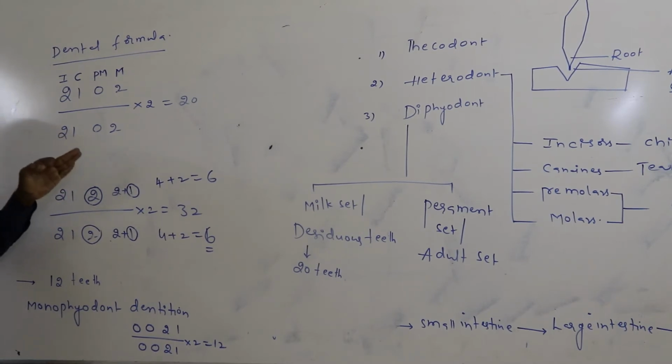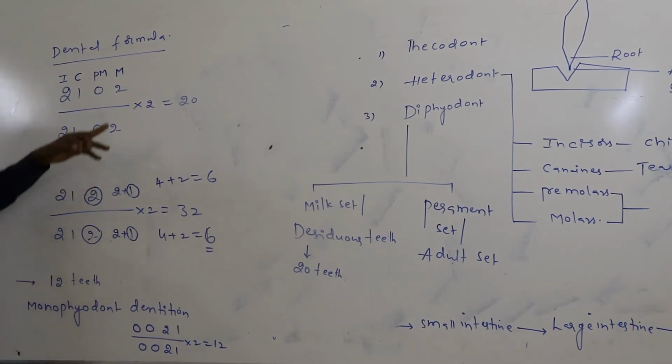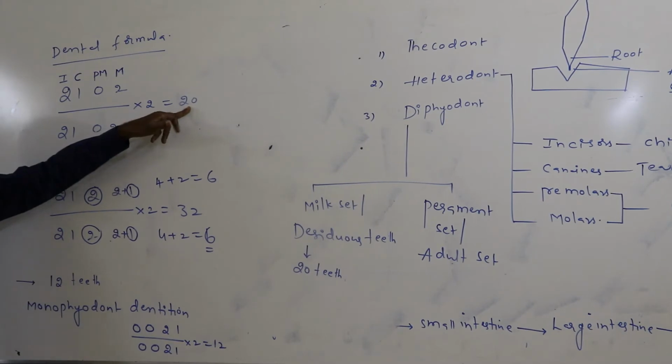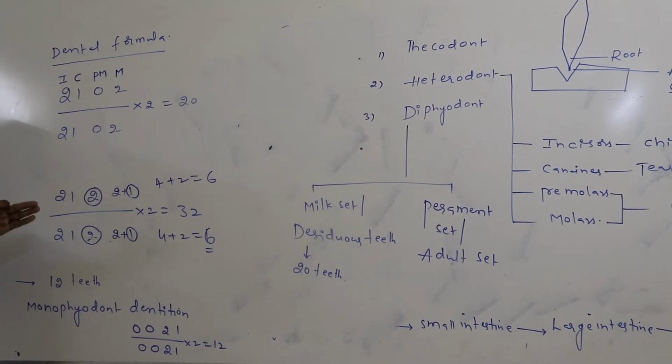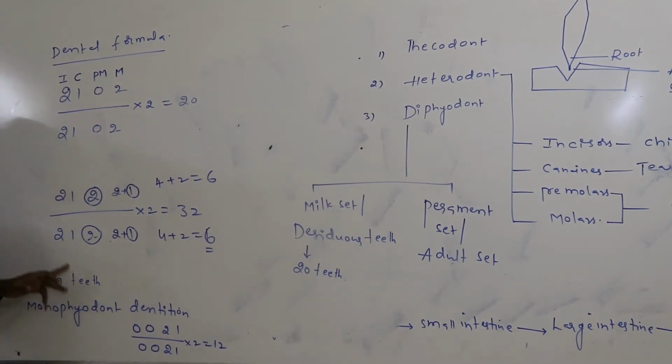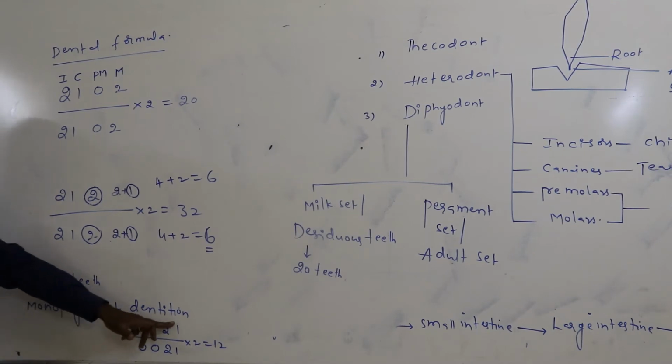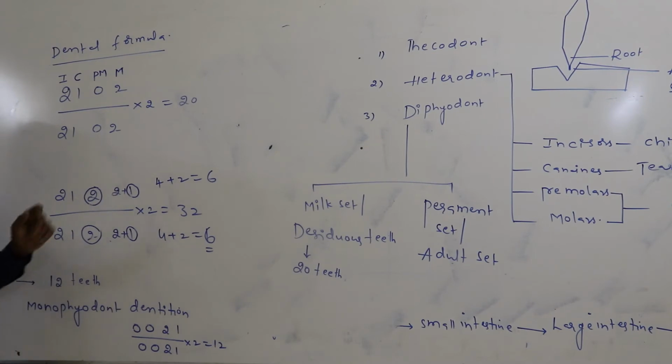Totally how many teeth are formed twice in the life of an individual? 20. Second question is that totally how many teeth follow monophyodont dentition? That means totally how many teeth are formed only once in the life of an individual? They are 12. Then the monophyodont dentition dental formula is 0021 by 0021 into 2 equal to 12.